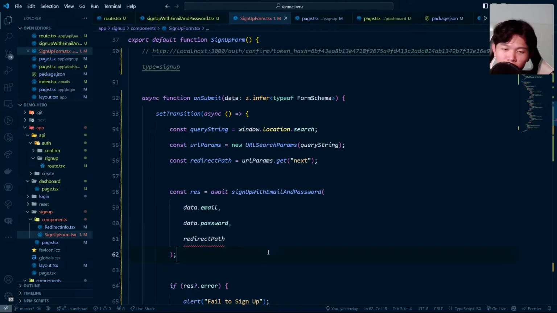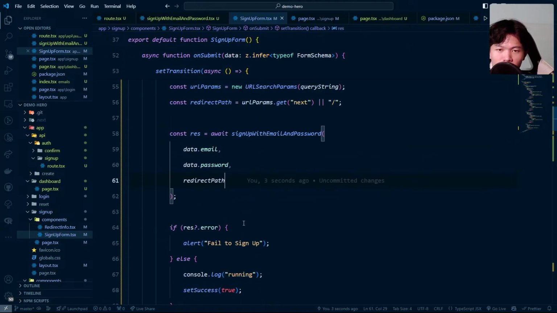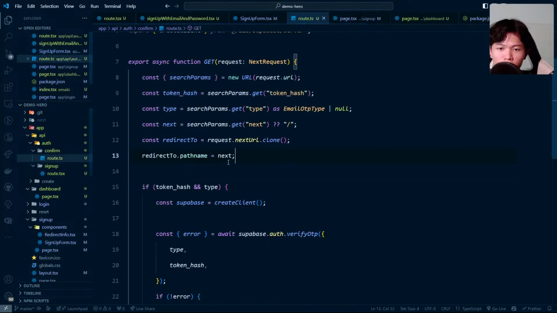Okay, the redirect path right here can be null. That's good, thank you TypeScript. And if it's null, we can just use the slash right here. Then one more route is going to be the confirm route. The confirm route will select the next value and then set up the pathname, and it will redirect. So it clones the pathname and it will redirect to that.